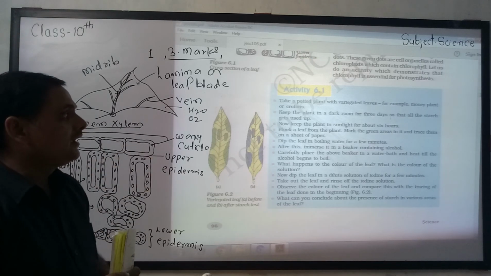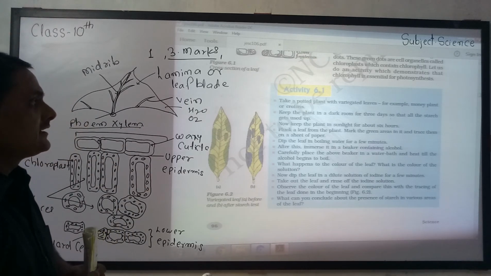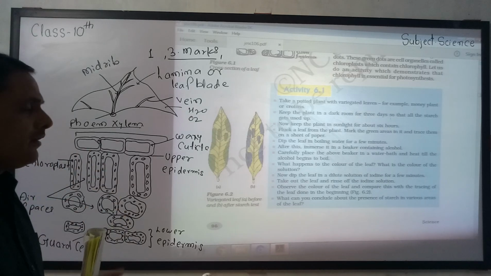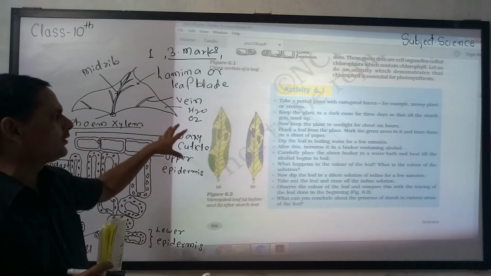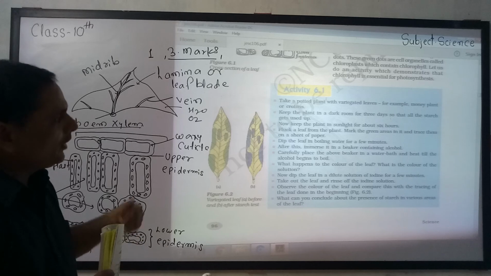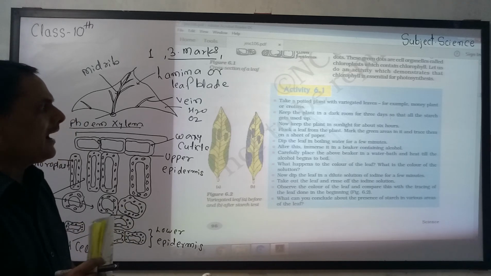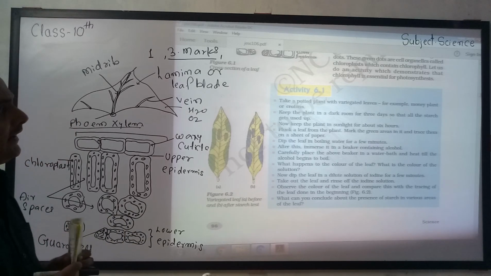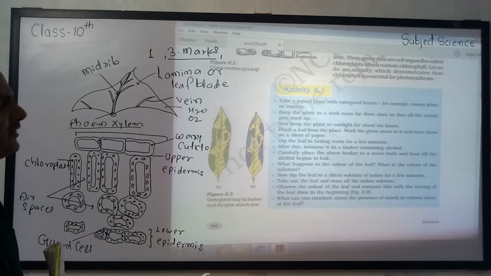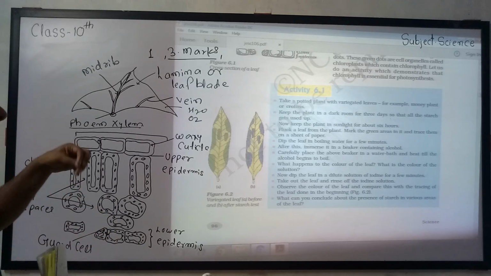Now keep the plant in sunlight for about 6 hours. Means we keep the plant in sunlight for 6 hours. Pluck a leaf from the plant, mark the green areas in it and trace them on a sheet of paper. Dip the leaf in boiling water for a few minutes. Then we put it in boiling water.